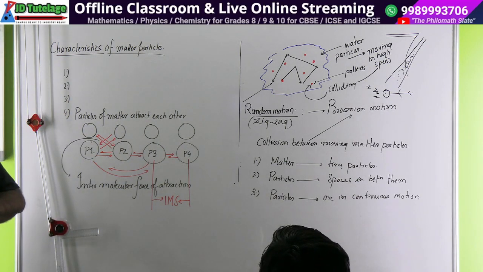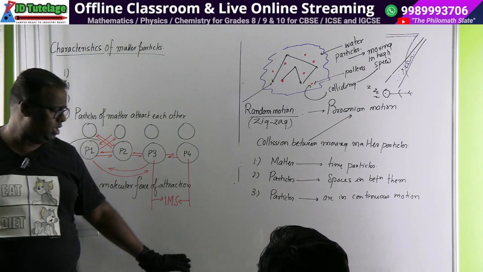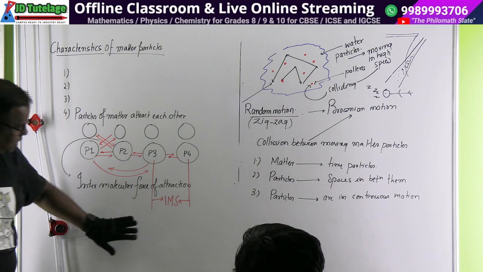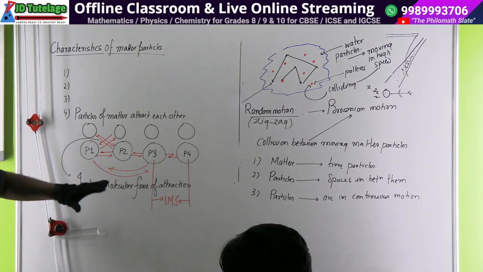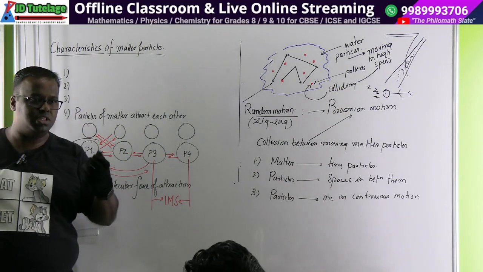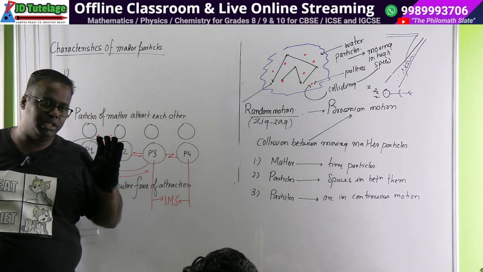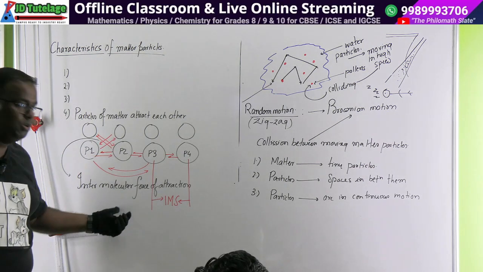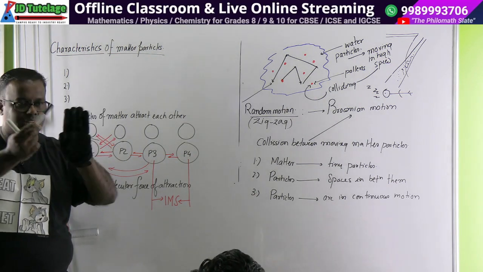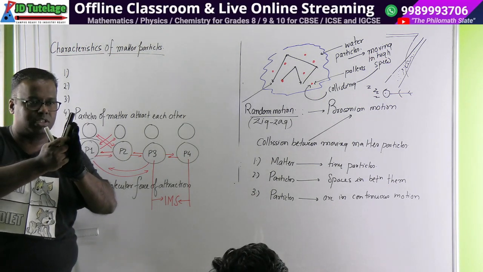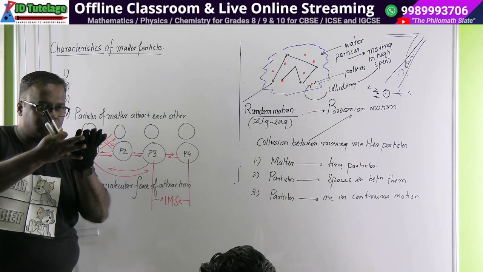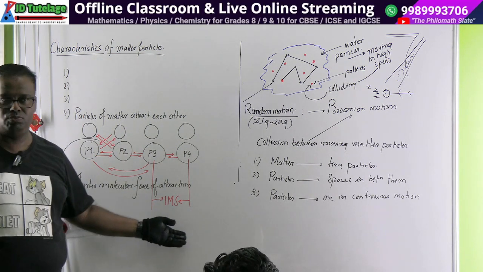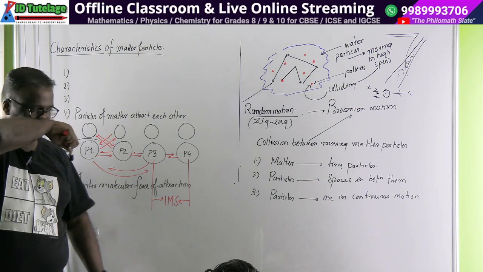Sir, can we write that as a fact? Yeah, I will write this: particles of matter attract each other. And you please make this illustrative drawing also. That attraction, see, if I attract you, that means there is a force of attraction between you and me. Agreed? That force is between you and me. So human force of attraction. Like two magnet poles attract each other, opposite ones, magnetic force of attraction. Charges attract, electrostatic force of attraction. Right? So this will be known as intermolecular force of attraction.